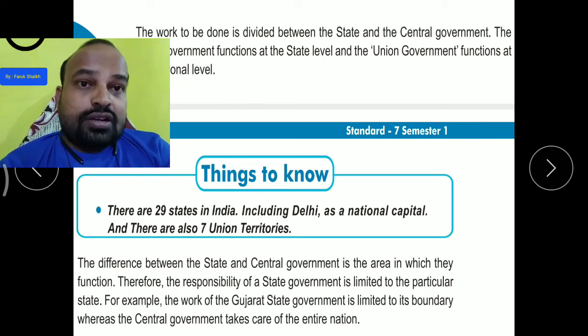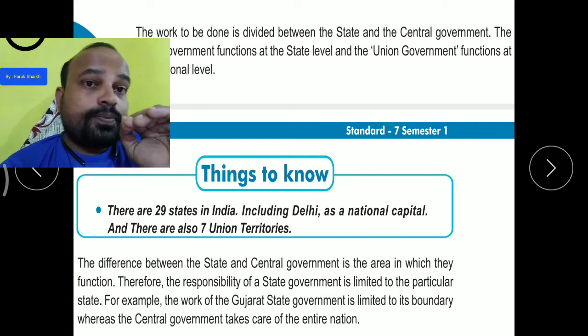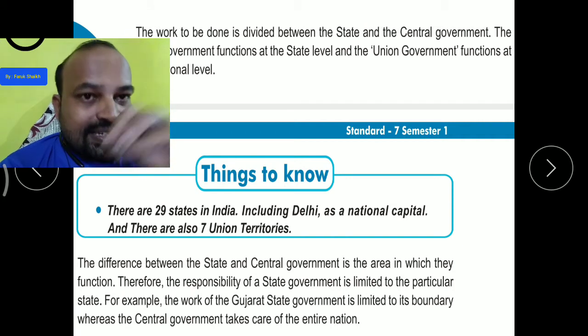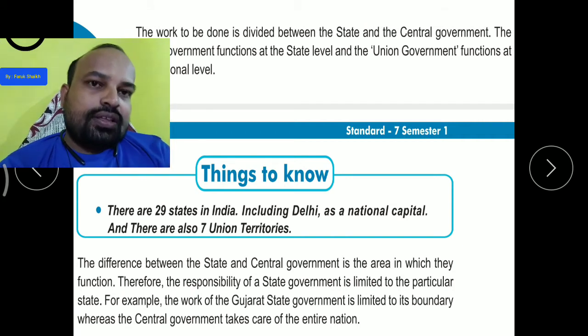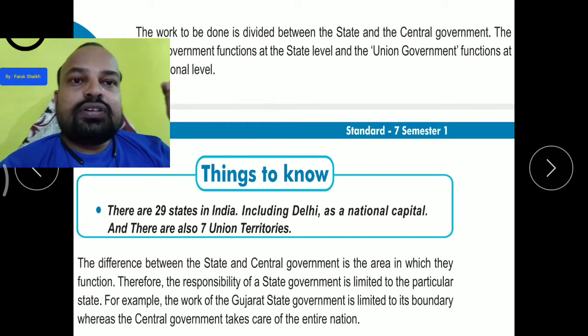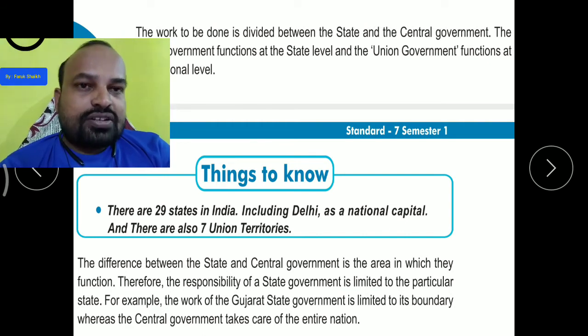So if Vijay Rupani enforced on Rajasthan, don't consume alcohol, यानी कि दारू मत पियो आप राजस्थान में, will they obey? No. So the functions of the chief minister of Gujarat are limited to Gujarat only. Rupani can't force other state people to do that. Got it?